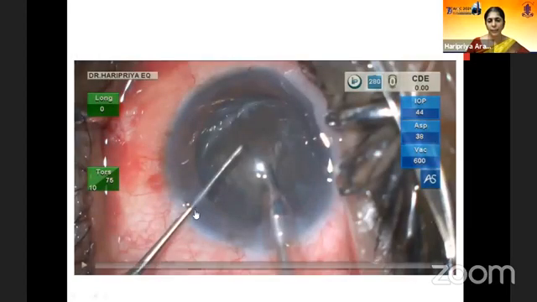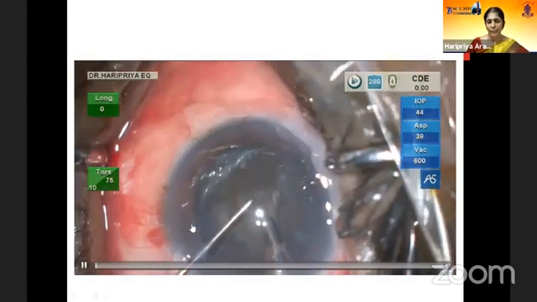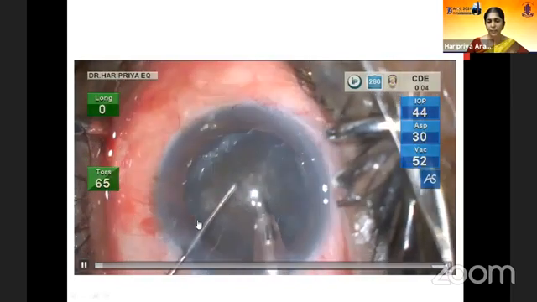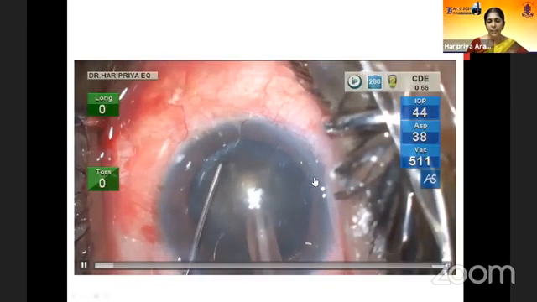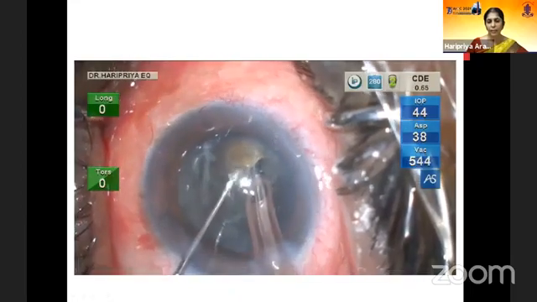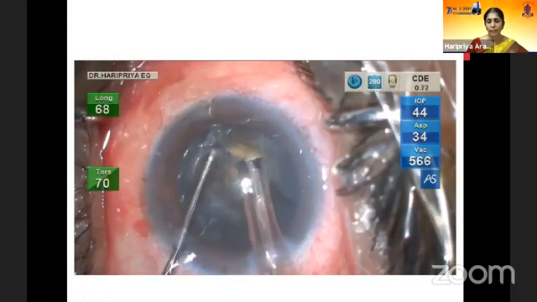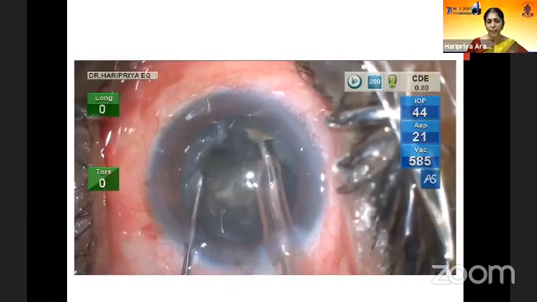The third and the last case is a hard cataract. As we know, with hard lenses, one would like to use higher vacuum and flow rate. I'm using about 600 vacuum here. With the active sentry, that is the one big advantage.